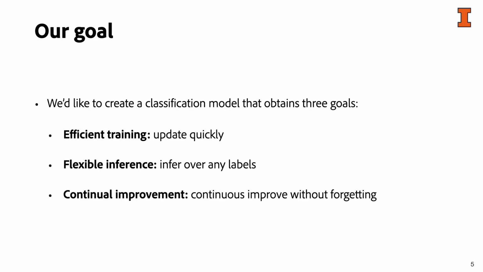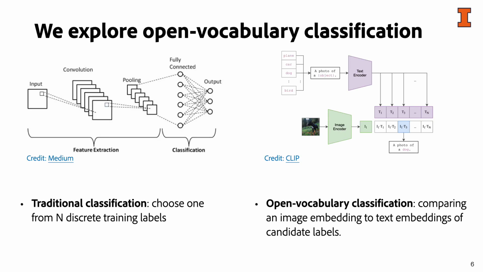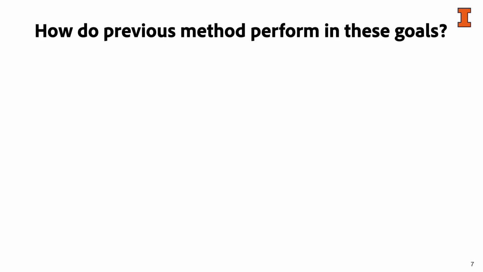Similar to this app, our goal for this work is to create a classification system that obtains efficient training, flexible inference, and continual improvements. To create such a system, we start from CLIP because it supports open vocabulary classification by comparing the similarity between image embeddings and text embeddings and then choosing the label with the maximum similarity. Therefore, it is able to perform flexible inference well. Comparatively, the inference of traditional classification models is only constrained to the training labels.